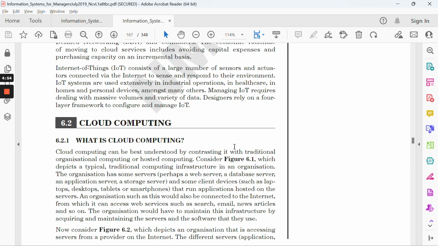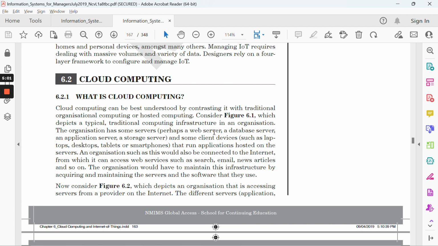So firstly, we just need to give an introduction. Okay, what is cloud computing? You just need an explanation. Okay, the things are being hosted on a cloud environment, and you can just refer.